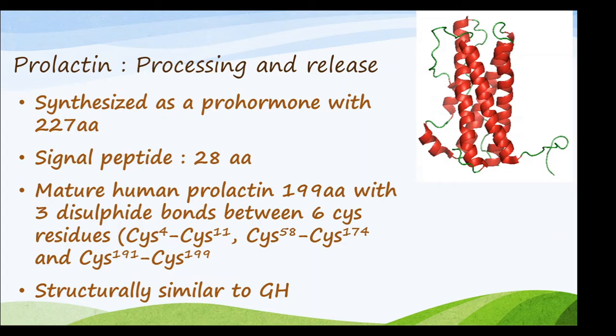Okay, so processing and release of prolactin. Prolactin is synthesized as a prohormone with around 227 amino acids present, and the signal peptide length is 28 amino acids. So mature human prolactin has a size of 199 amino acids with three disulfide bonds, that is cysteine 4-11, cysteine 58-174, and 191-199. And the structure is very similar to growth hormone.